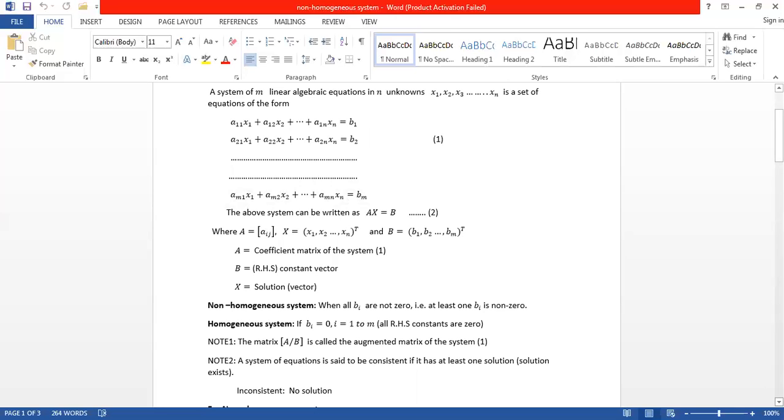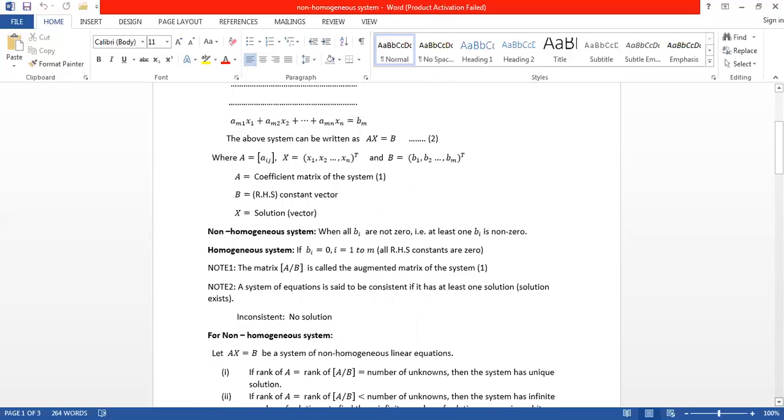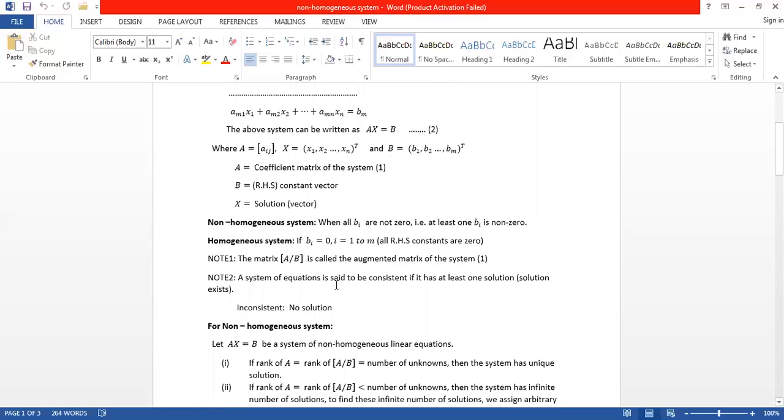Next, we see two notes. Note 1. The matrix [A B] is called the augmented matrix of the system. This A is nothing but the coefficient matrix, and next to it we write the matrix B of constants. Note 2.